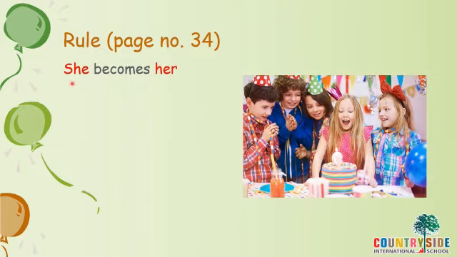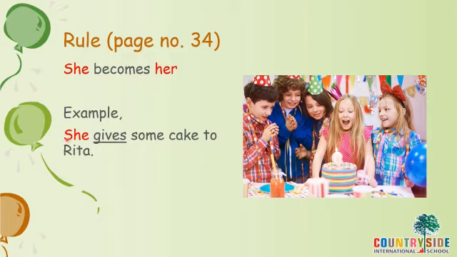She, when we use it for one girl, we use she. But when we use the pronoun after the verb, she will change into her. Let's see an example. She gives some cake to Rita. Gives is an action word. Giving is some action, right? And a pronoun is used before it, so it will remain she only. But Rita thanks her. If she is giving a cake to Rita, Rita is saying thank you, right? Thanks is an action word, a verb. So after the verb, if we use the pronoun, she becomes her.